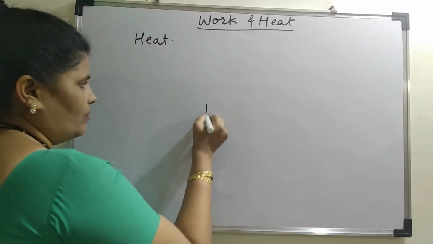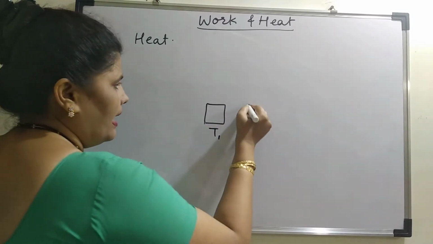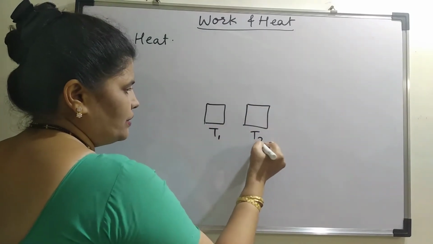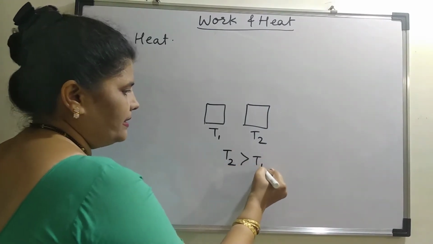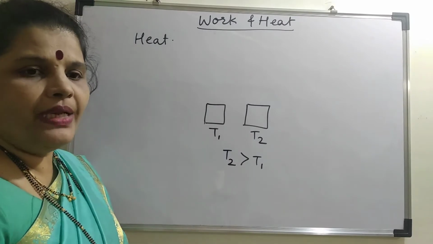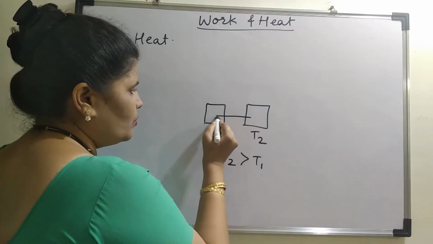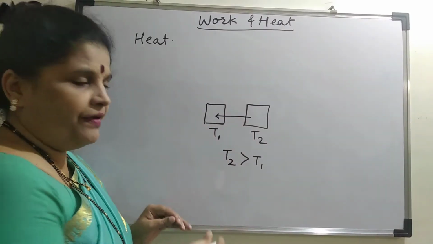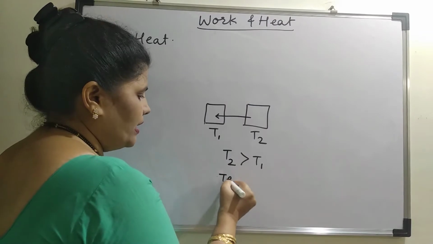Now if I have two bodies, say body 1 whose temperature is T1 and body 2 whose temperature is T2, and I set up the condition that T2 is greater than T1, then how the heat will flow? Of course, the heat will flow from a higher level to a lower level. Means the flow of heat depends on the temperature difference.